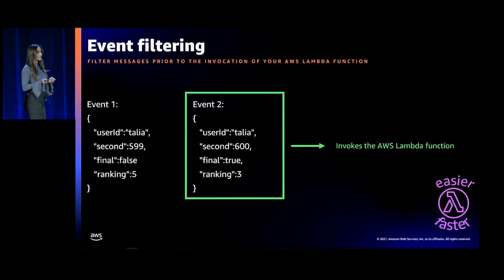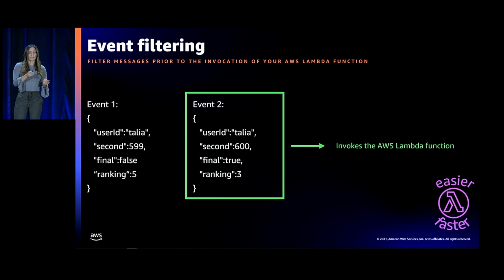All right, so I want to look at an example with a Peloton race. So let's say for this Peloton race, you have a 10-minute race, and that 10-minute race translates to 600 seconds. At the end of the race, I want to know the final ranking of how I did compared to everyone else. So let's say you have a ton of users, and at every second of the race, you have a ranking, and everyone else has a ranking. But during the ride, all of these events from everyone are being put into a stream and being sent to Lambda, right? So at second 30, I could be ranked 5, and at second 31, I could be ranked 6. So at every second, I could have a different ranking.